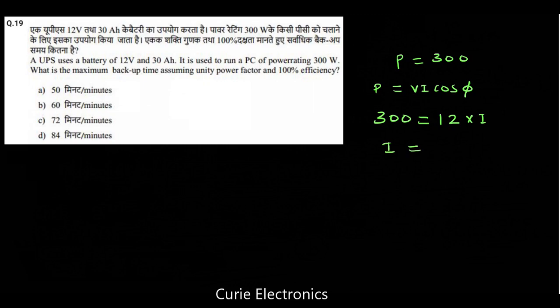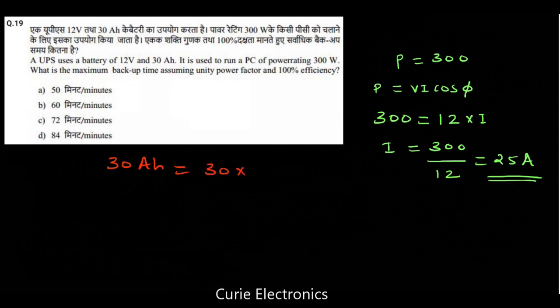So I equals 300 upon 12. We will get 25 amps. So 25 amps of current is required for this system. Now this battery is a 30 Ah battery. That means 30 Ah is 30 ampere for 1 hour. It can provide that, but we need 25 amps. Our system draws 25 amps.